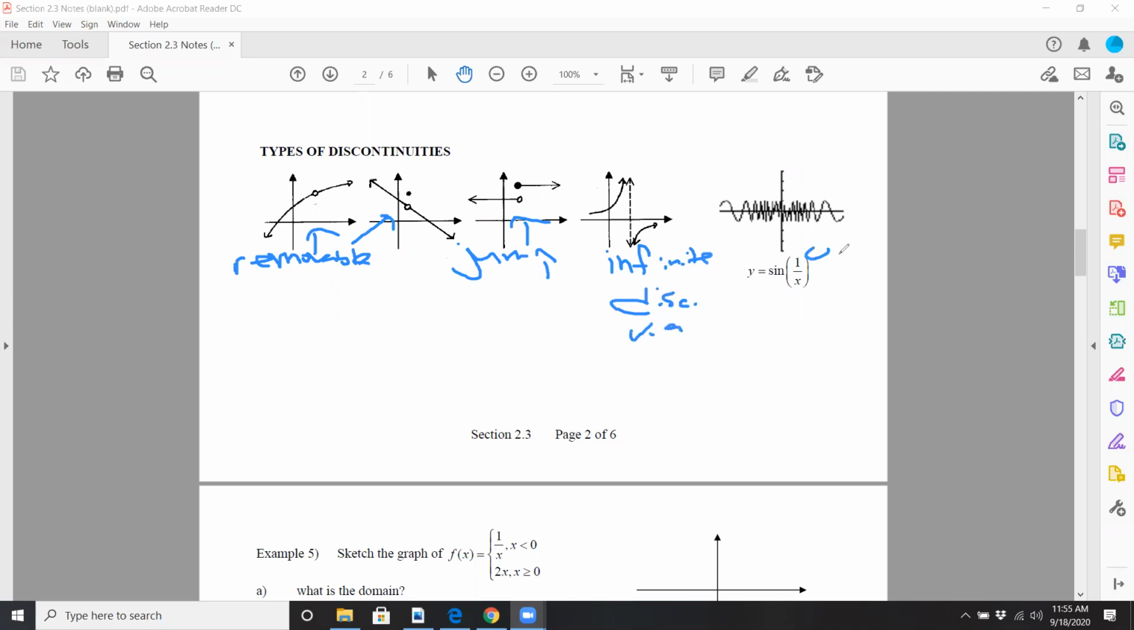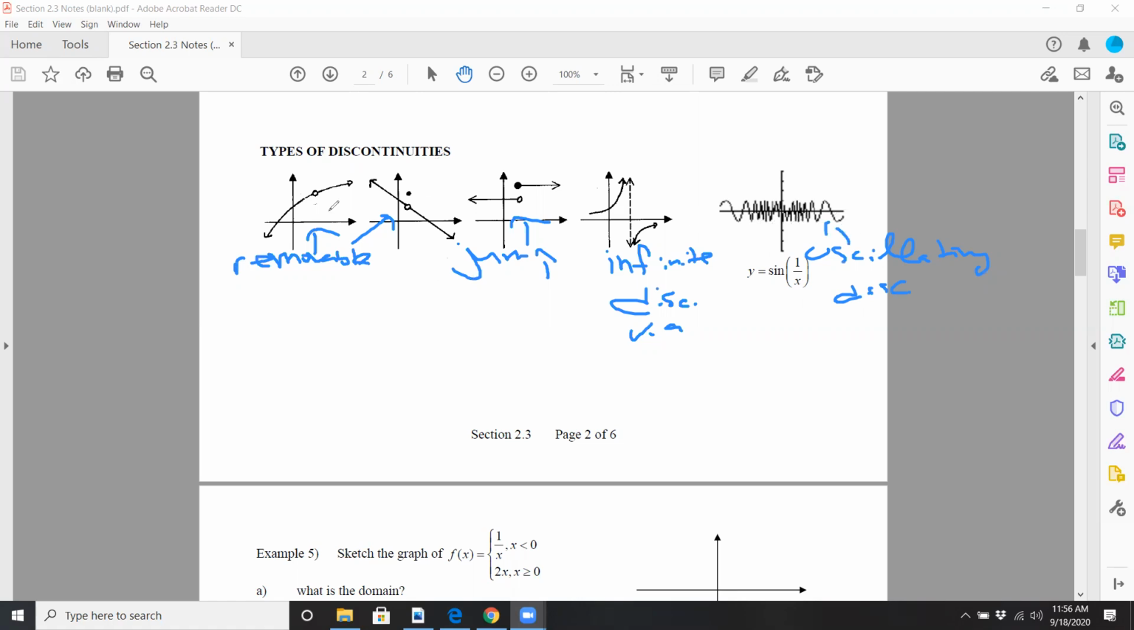Or you could have an oscillating discontinuity. It's not necessarily a break, so maybe I shouldn't call it discontinuity. But the problem is that we can't really get a clear picture of what's happening at x equals 0, because we can't plug in 0, and it just does this really weird stuff as I get close to it. So those are our types of discontinuities.